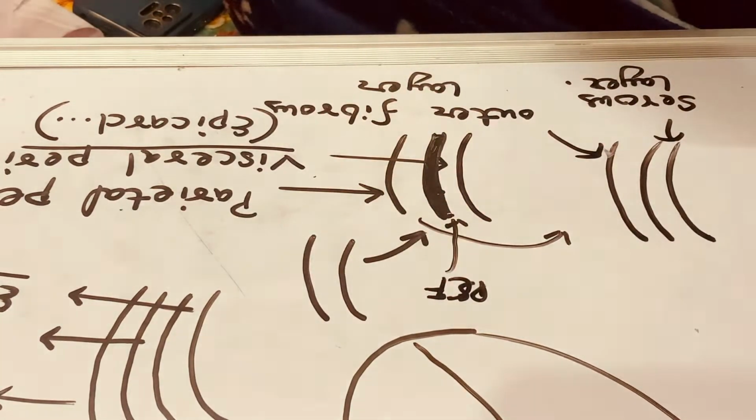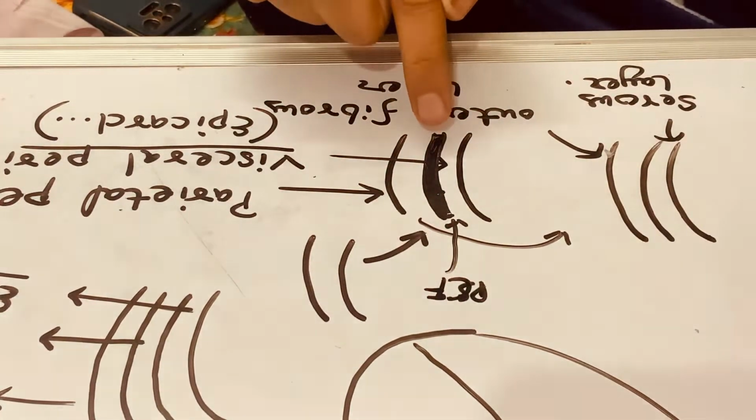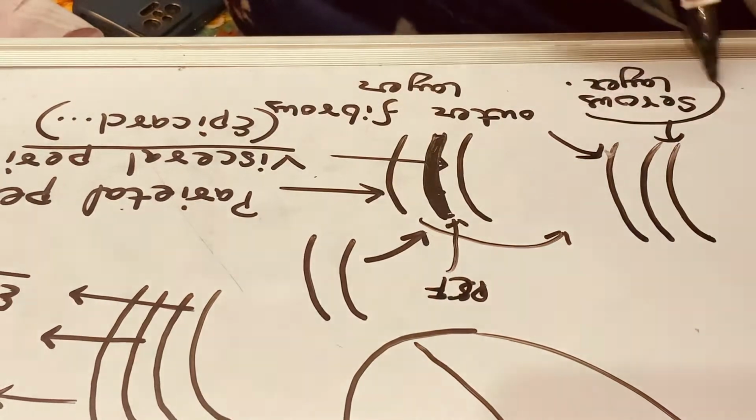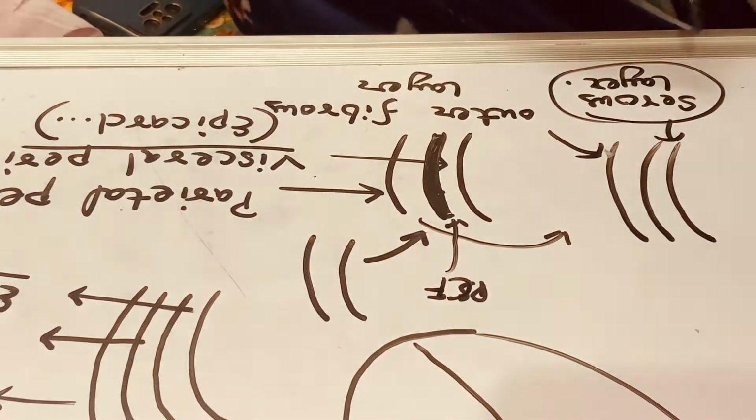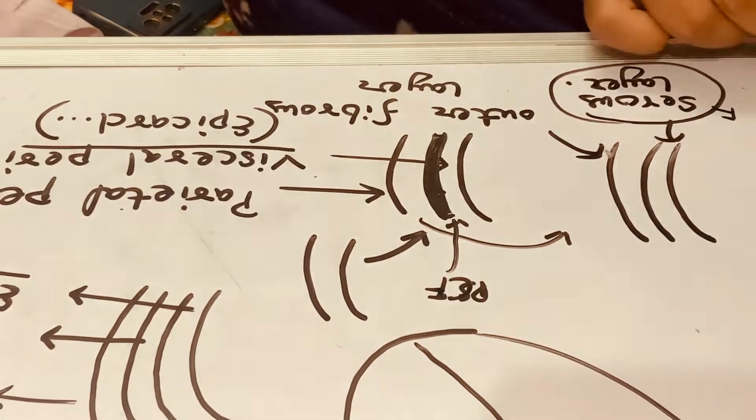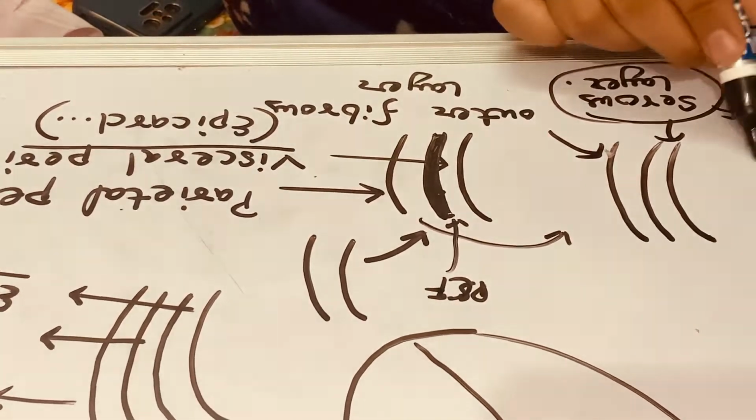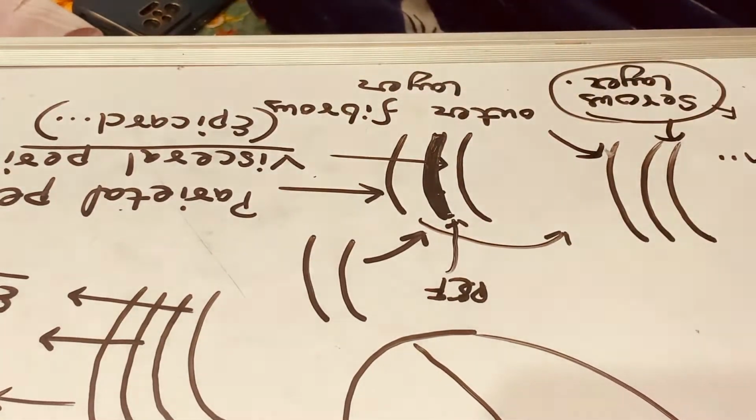So this pericardial fluid is secreted by the serous layer. This serous layer contains certain endothelial cells. Which cells? Endothelial cells, which secrete a fluid here which is known as pericardial fluid.